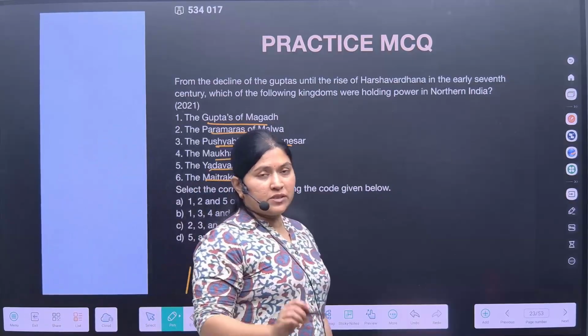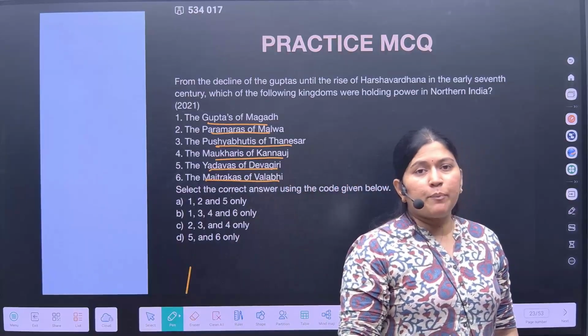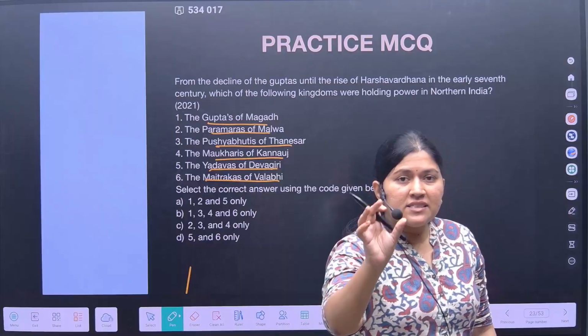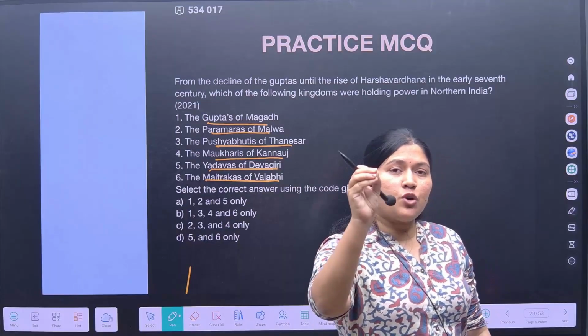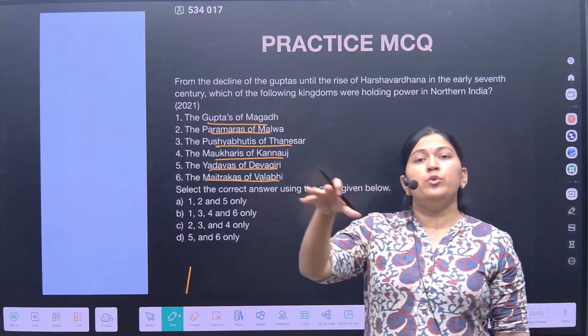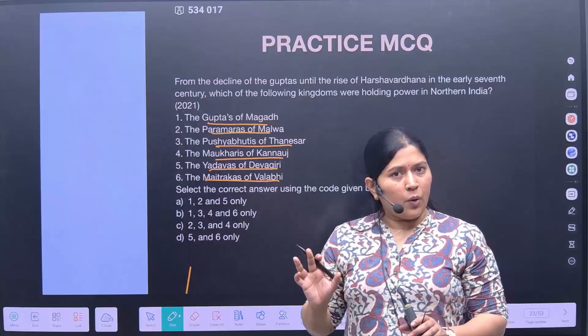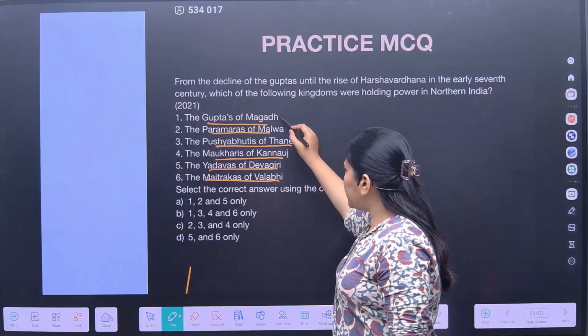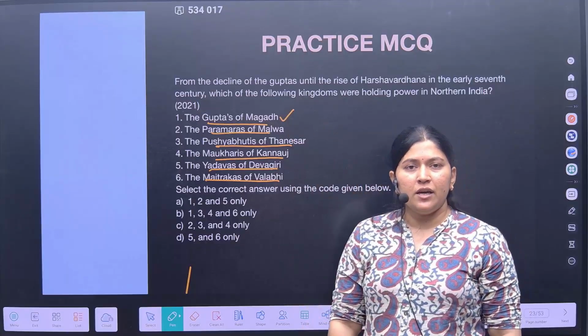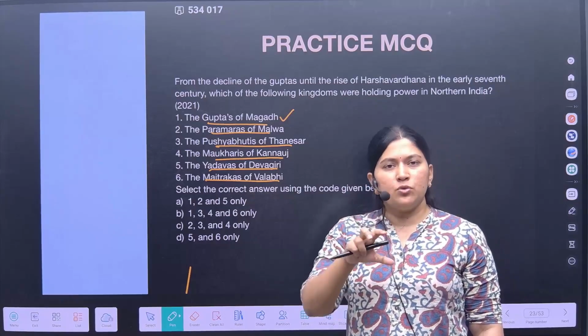The question is actually very simple, but only if you know the exact contemporary periods, the exact geographical locations of these regions, and which dynasties ruled which place. Now if you see the first option, it is quite friendly for you, because you have done up till the Gupta period, or you are on the way to do it.